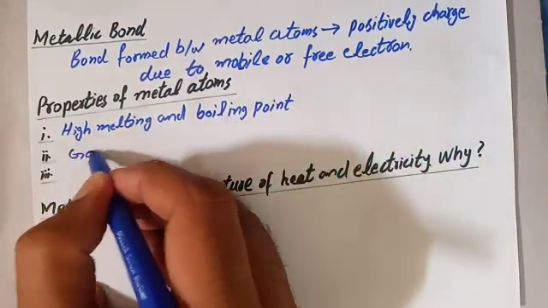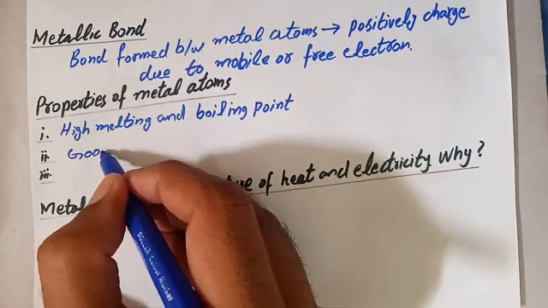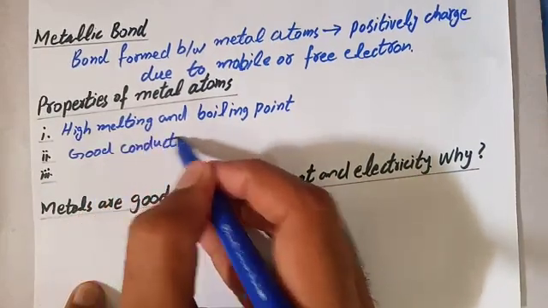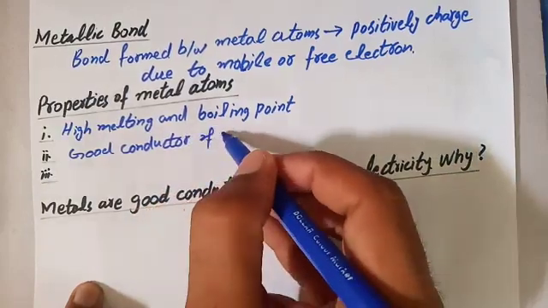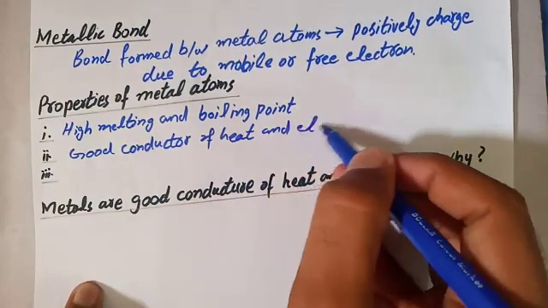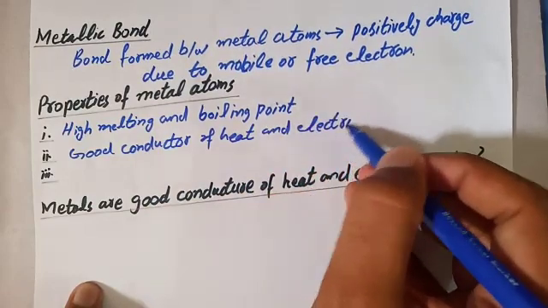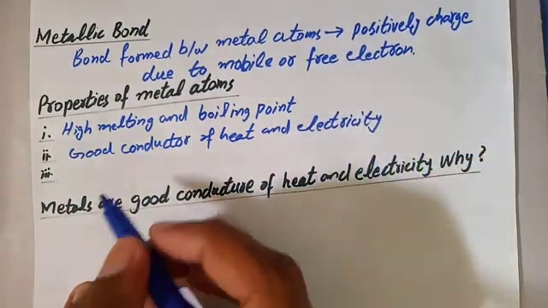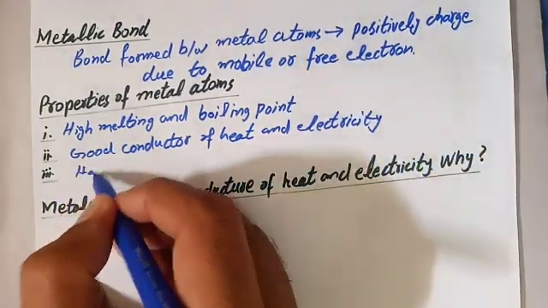They are good conductors of heat and electricity. And they are hard and heavy in nature.